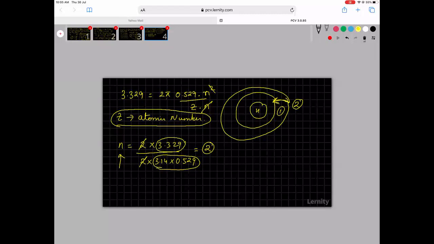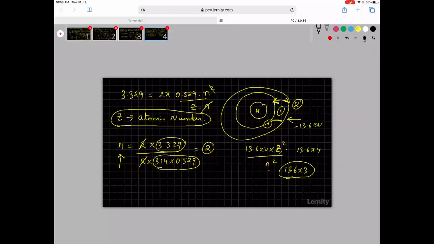In any shell, the energy will be 13.6 eV into z squared by n squared. For helium, in the second level, z is 2, n is 2, so it is 13.6. What is the energy here? Here z is 2, so 2 squared is 4, n is 1. So it will become 13.6 into 4. Now what is the difference in energy? 13.6 into 3.